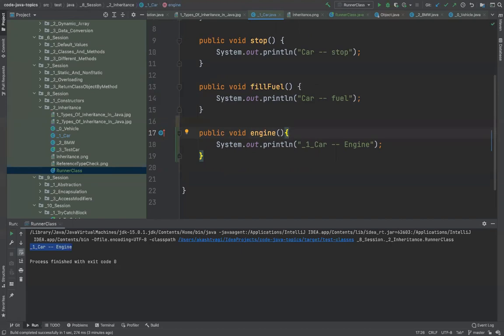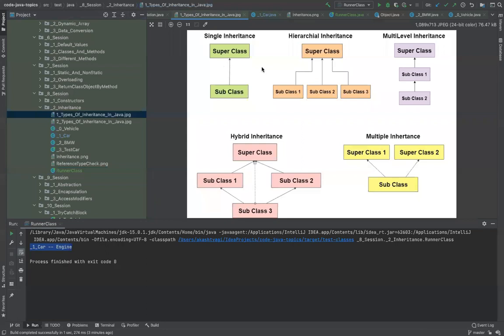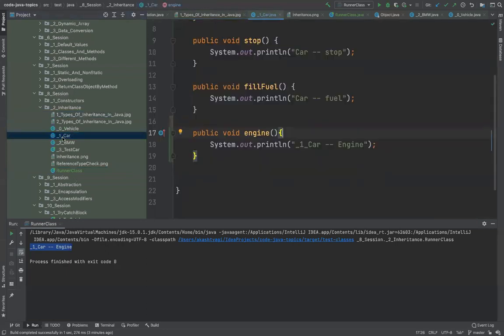All right, guys. So this was about inheritance. You try these examples on your own again. Look at these diagrams if you may. You can check these. Try to read more.